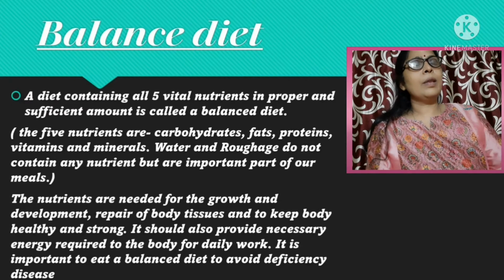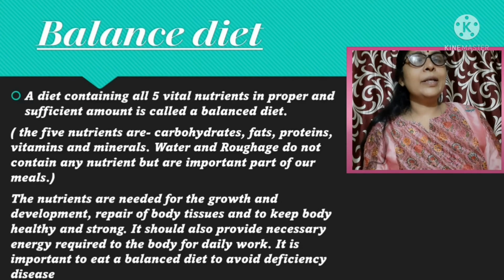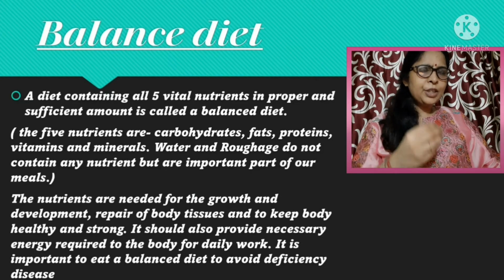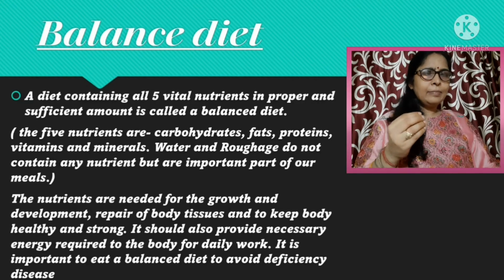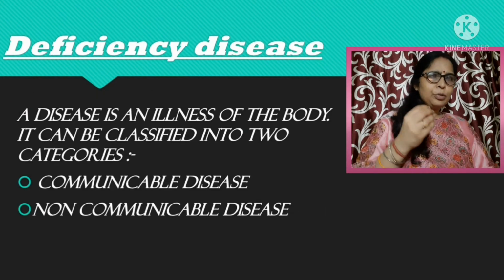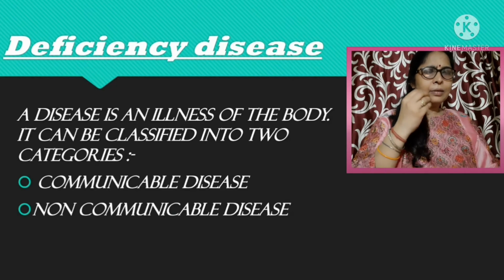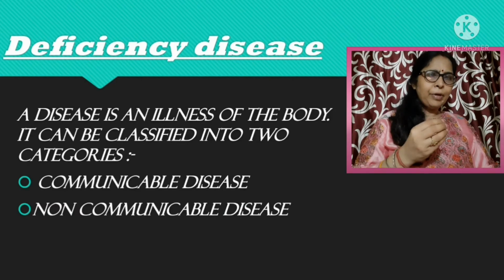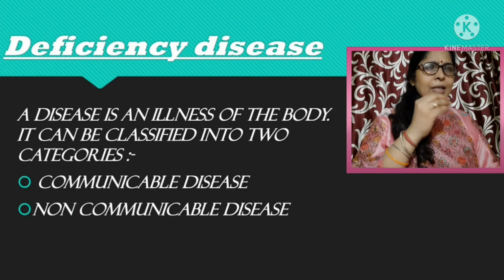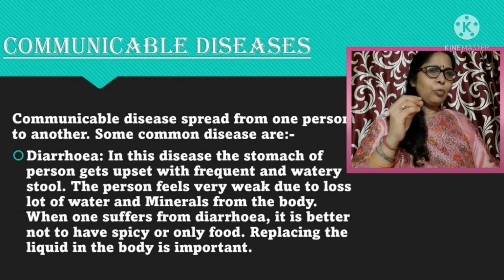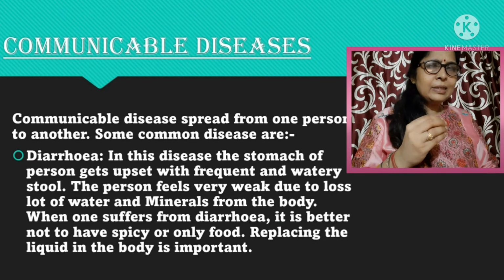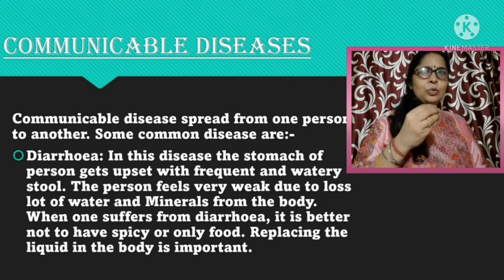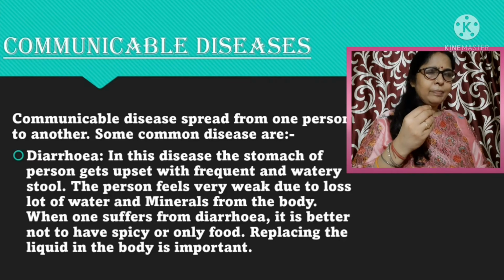Now we come to the communicable disease, how it spreads and how we can prevent it. Now we come to the factors through which communicable disease spreads. Through air: some diseases like tuberculosis, cough, flu spread through the air. Some diseases like typhoid, cholera spread through the water. They are waterborne diseases. Some diseases spread through direct contact, and some diseases spread through insects.